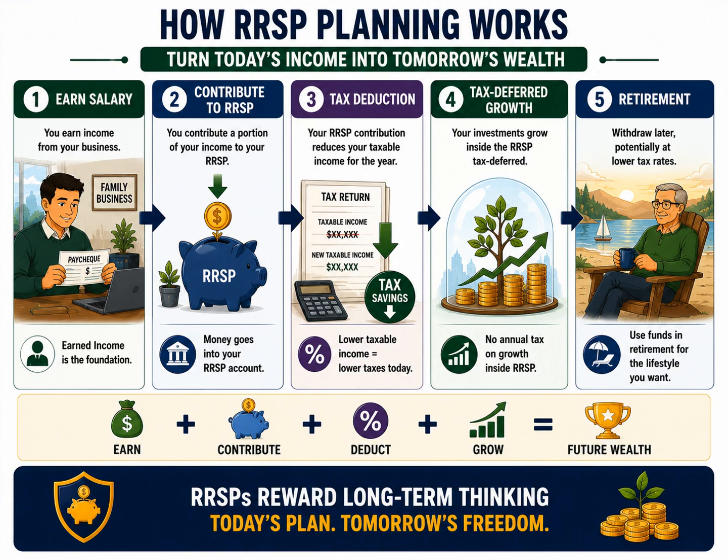Step 2 is contributing to the RRSP. The owner-manager chooses to direct a portion of their income into a registered retirement savings plan, instead of spending every dollar today. Some of that income is invested for the future. Think of the RRSP as a special investment account designed to encourage long-term retirement saving.